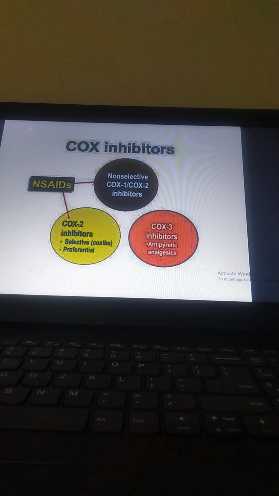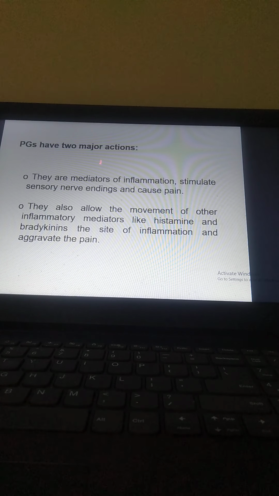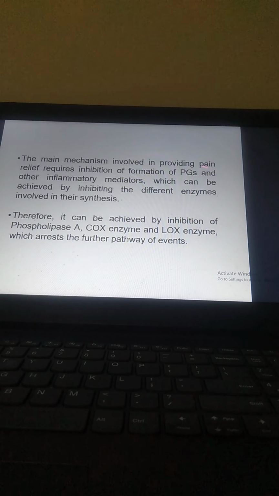Now, these are the COX inhibitors, and we have the NSAIDs: the non-selective COX-1 inhibitors, COX-2 selective inhibitors, COX-2 preferential inhibitors, and COX-3 inhibitors, which have antipyretic and analgesic activity. Now, PGs have two major actions. They are mediators of inflammation, stimulate sensory nerve endings, and cause pain. They also allow the movement of other inflammatory mediators like histamine and bradykinin to the site of inflammation, and aggravate the pain. Now, the main mechanism in providing pain relief requires inhibition of the formation of PGs and other inflammatory mediators, which can be achieved by inhibiting the different enzymes involved in their synthesis.